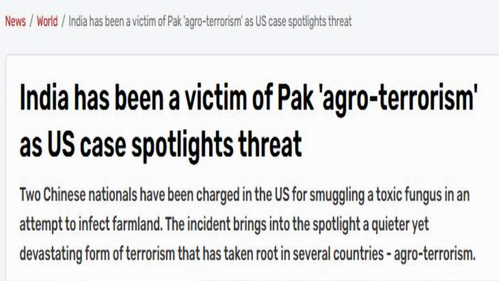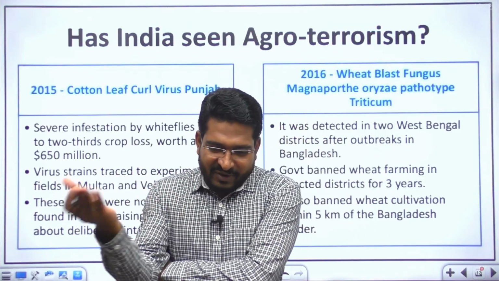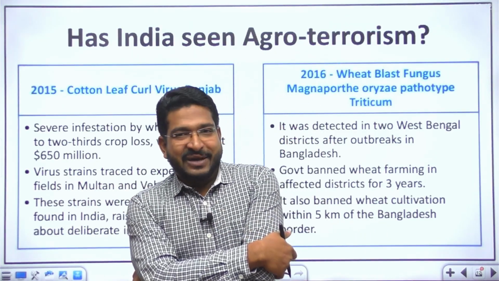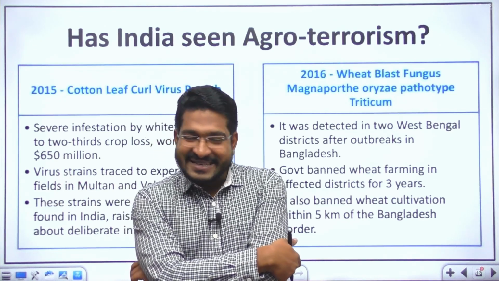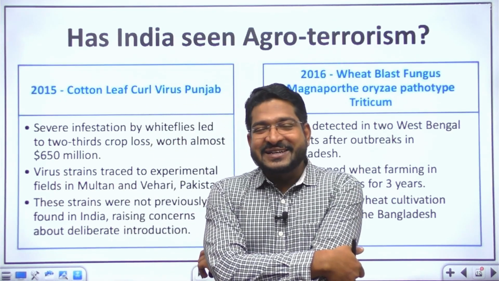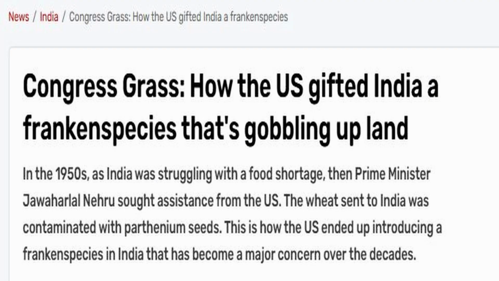But one of the examples, I wouldn't call it agro-terrorism per se, but whenever we talk about grass, right, we talk about Parthenium. Do you know how Parthenium reached India? I'm not saying that is agro-terrorism, but there is a very interesting story with it. In 1950, 1951, the Parthenium seeds came with wheat which was sent from the United States to India, right?